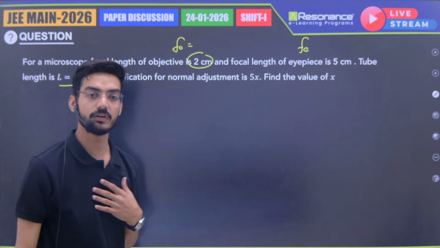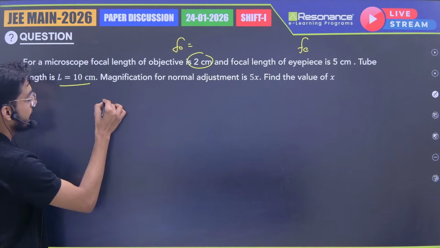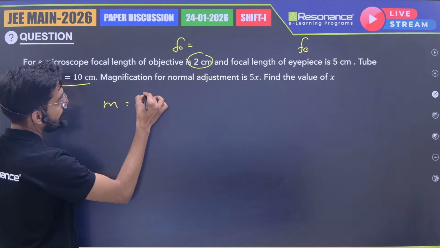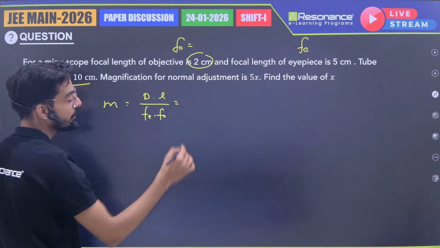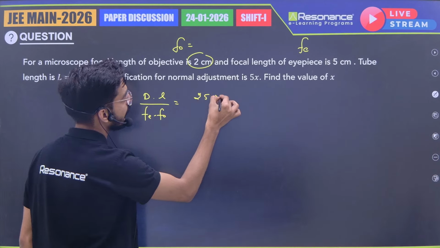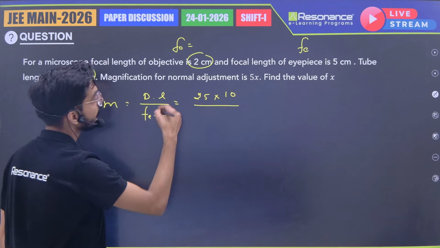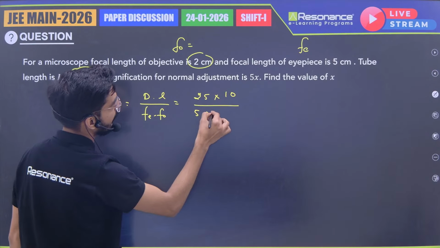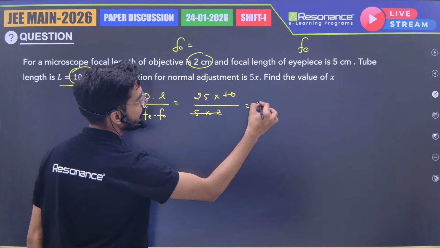So we know the formula for magnification in compound microscope, M will be D into L by FE into FO. So D will be 25 centimeter, we already know. So 25 into length, which is given as 10 centimeter, divided by FE is 5 and FO is 2. So 5 and 2 cancel, it will be 25.